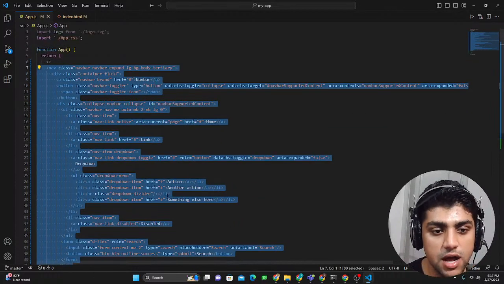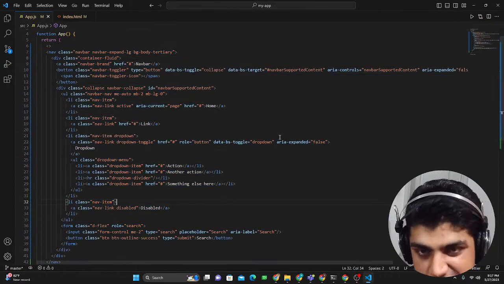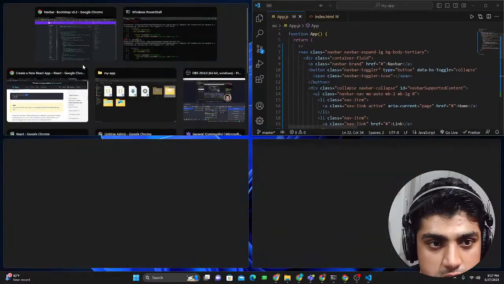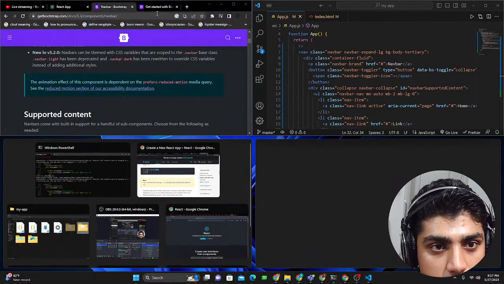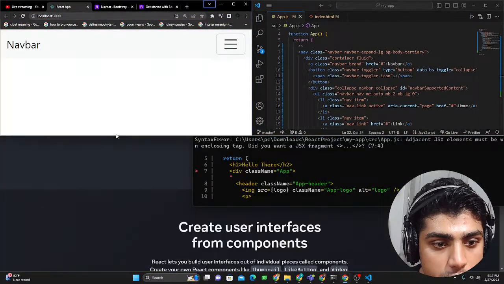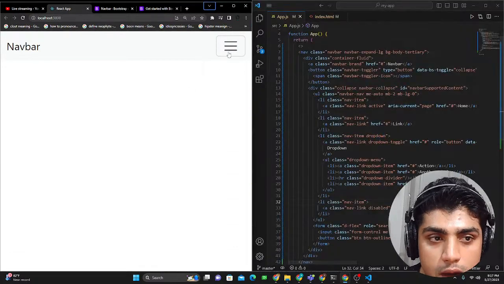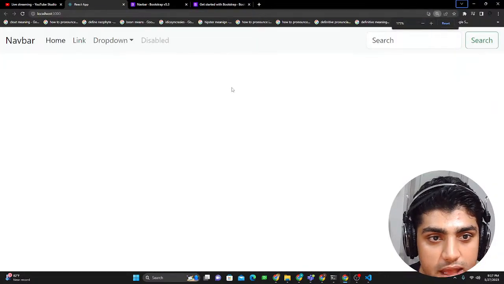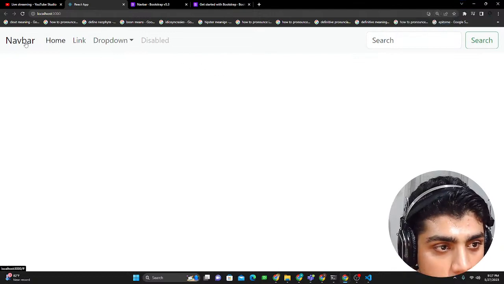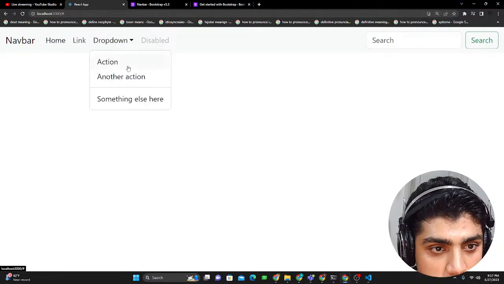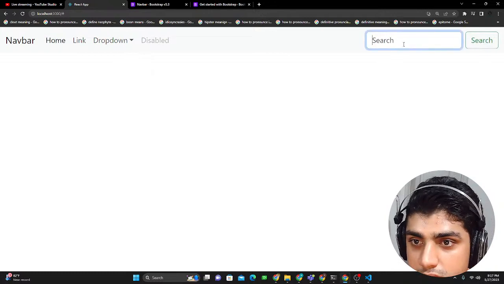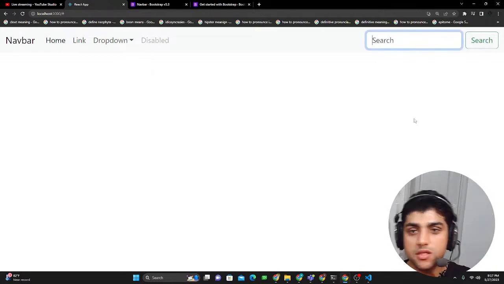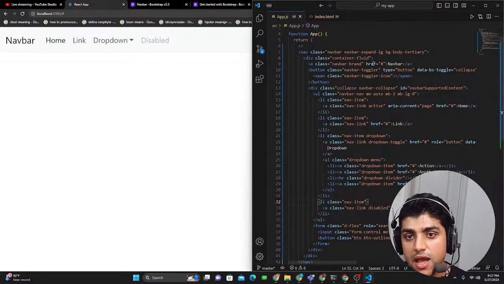Now I can see that this navbar is there. Does it exist in my website? Let's view it and see if it works. If I go to my React app and scroll down, oh wow, we have a navbar, and that looks really nice. It has navbar, home, link, dropdown with some dropdown items, a disabled button, and even a search box. Pretty amazing. With just a little bit of Bootstrap, we got all of this, and we just needed to do this.